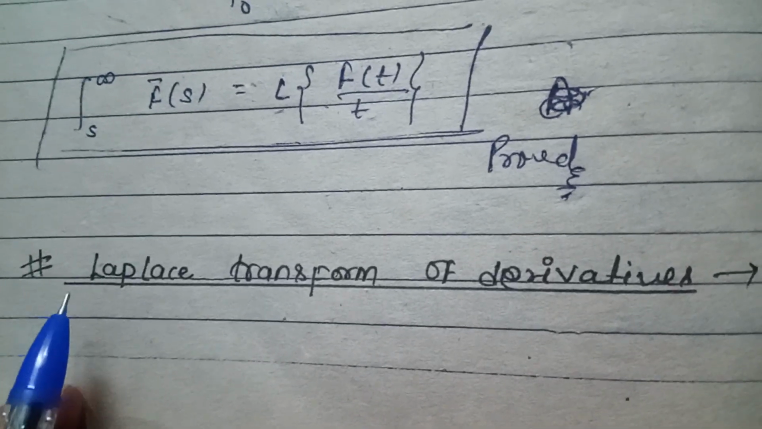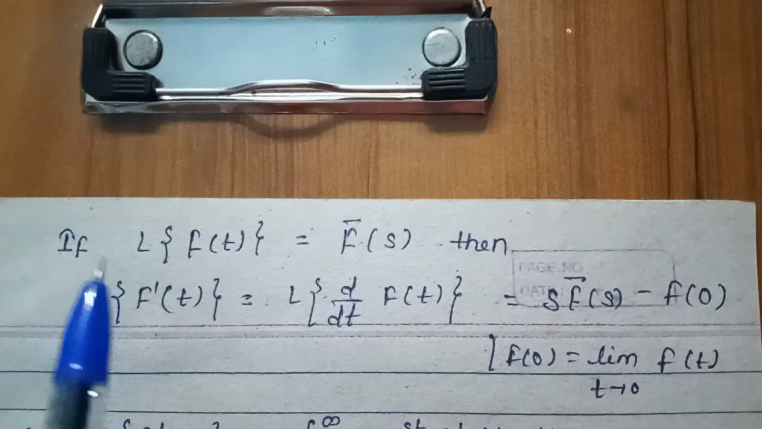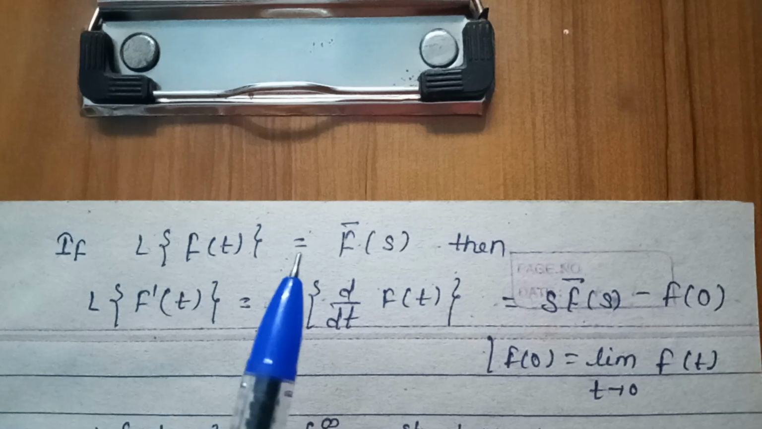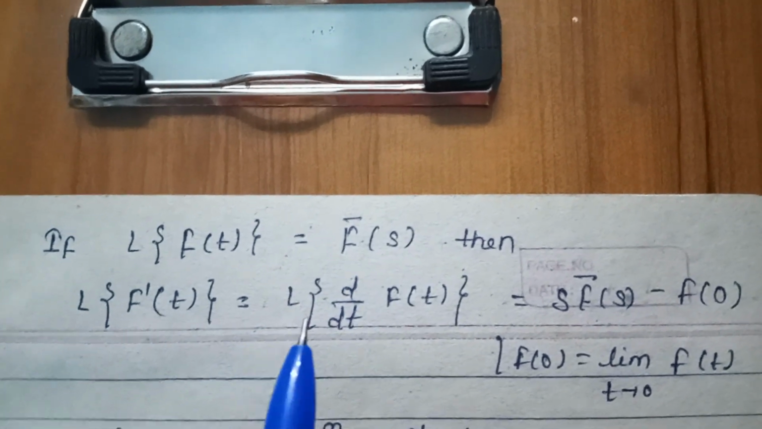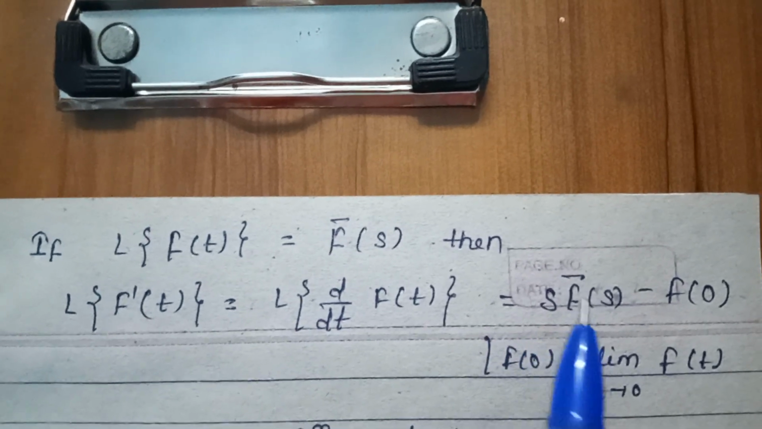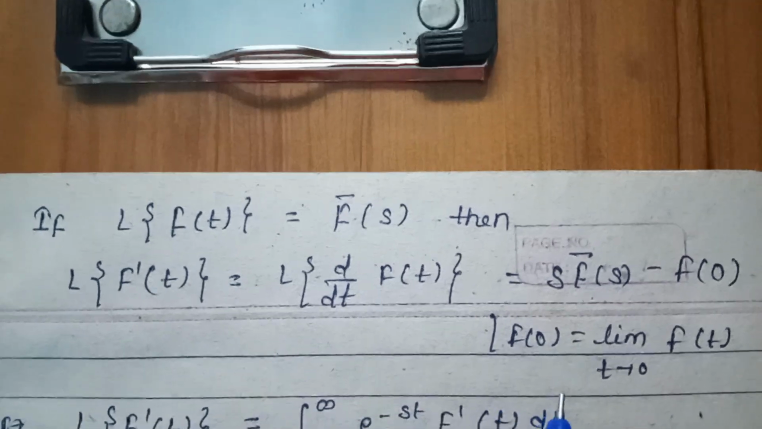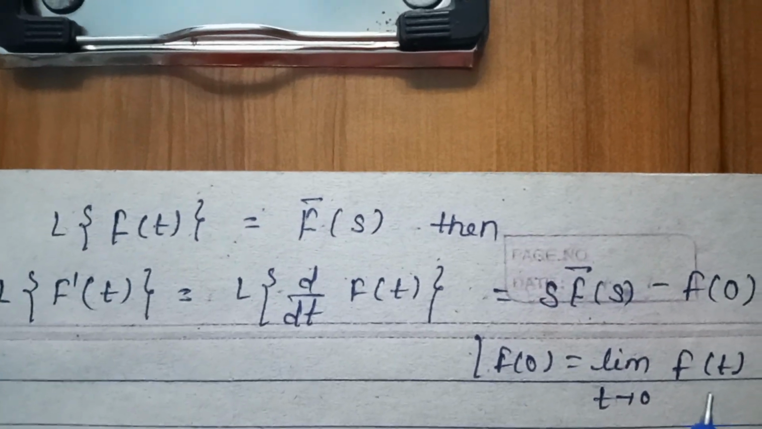Now there is another property, Laplace transform of derivatives. If Laplace of f(t) is equal to f bar(s), then Laplace of f dash(t), that is Laplace of d by dt f(t), is equal to s f bar(s) minus f(0). Here f(0) is equal to limit t tends to 0 of f(t).